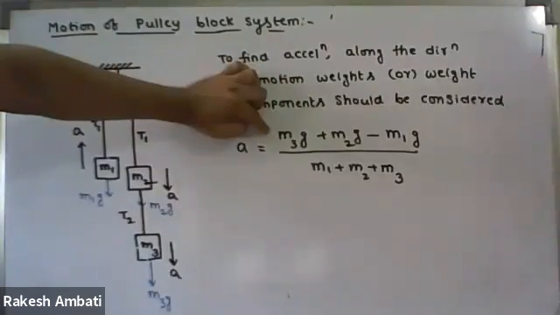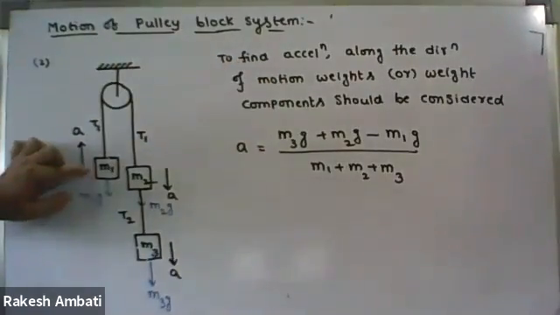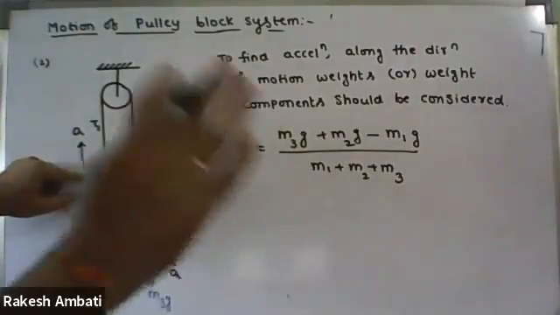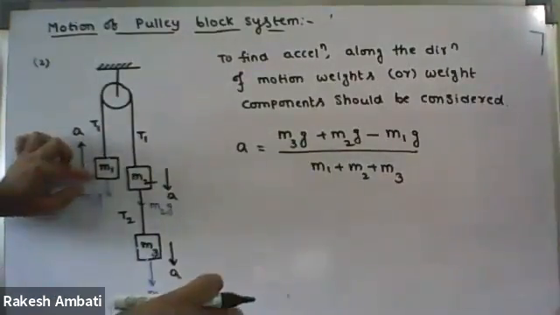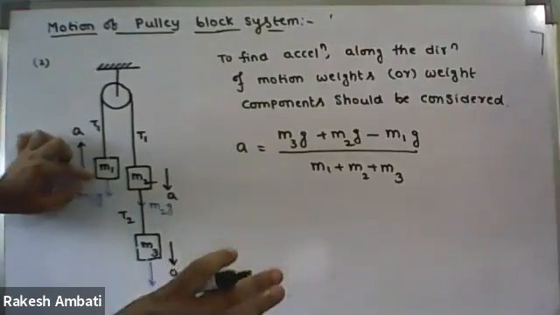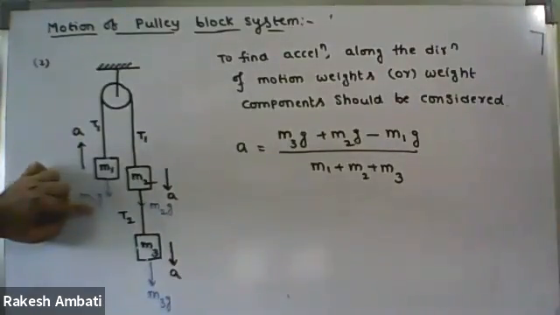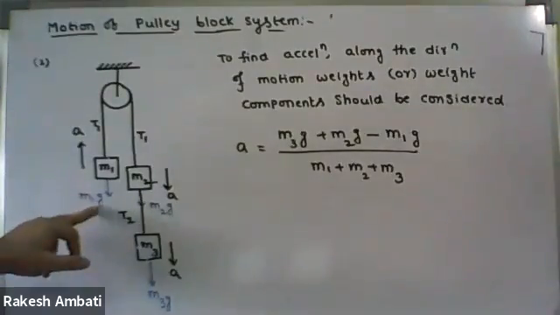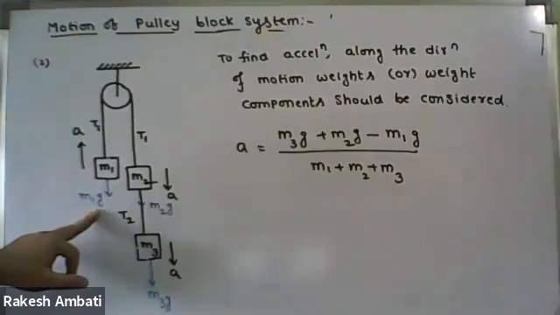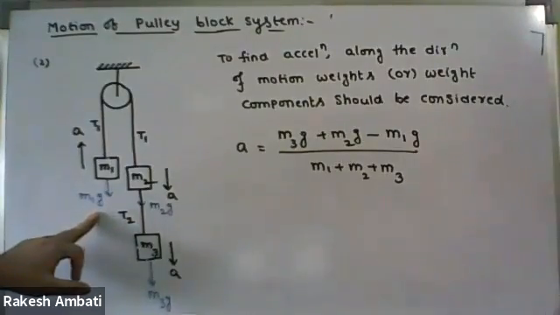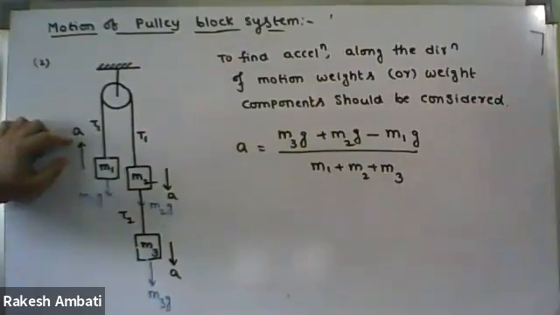Minus M1G. See, in this case, is this M1 block moving horizontally or vertically? Vertically.